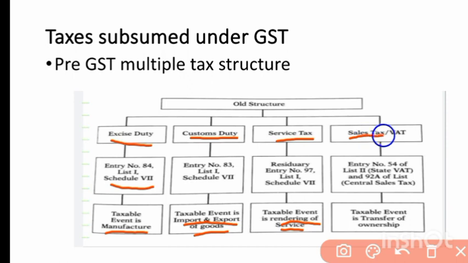Another one is sales tax or VAT. It is imposed whenever there is transfer of ownership.